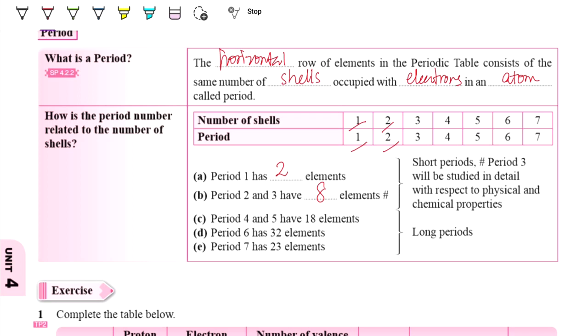Then periods 4 and 5 have 18 elements. Period 6 has 32, then period 7 has 23 elements. The short periods, especially period 3, will be studied in detail with respect to physical and chemical properties. This one we will learn later in this chapter.